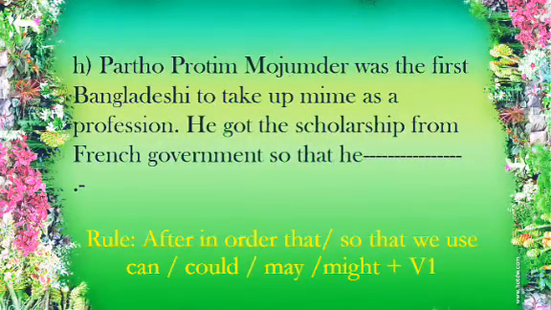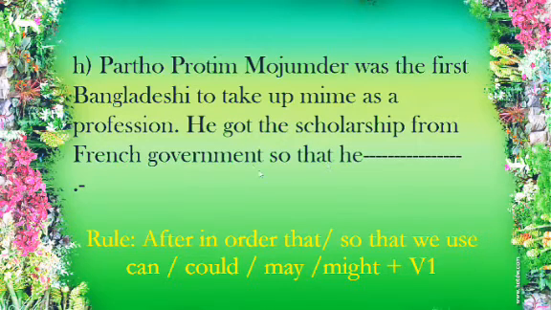Number H. Partho Pratim Mojumdar was the first Bangladeshi to take up mime as a profession. He got the scholarship from French government so that he dash. My dear students, you must have heard about Partho Pratim Mojumdar in your SSC standard. So we all know that he got the scholarship from French government and he went there so that he could get good training on mime.